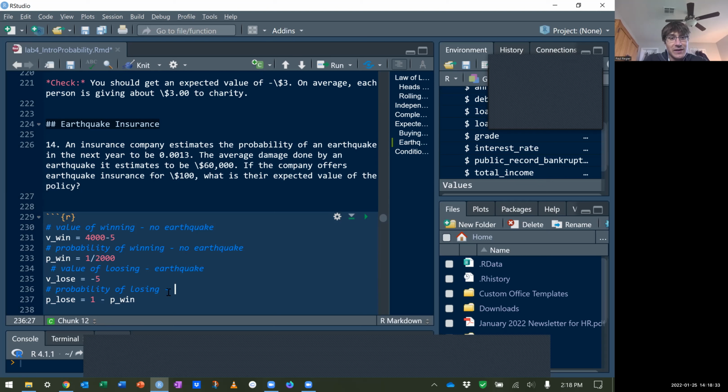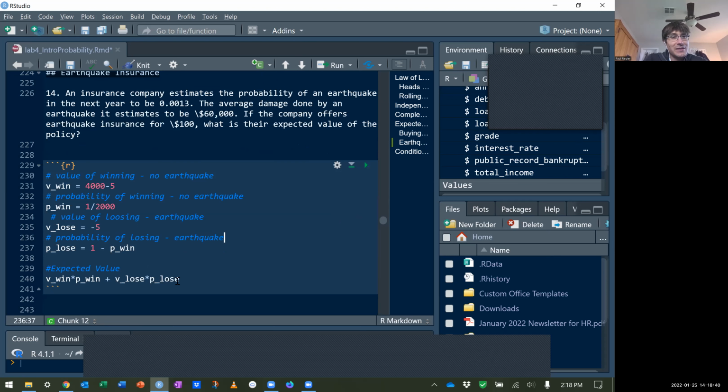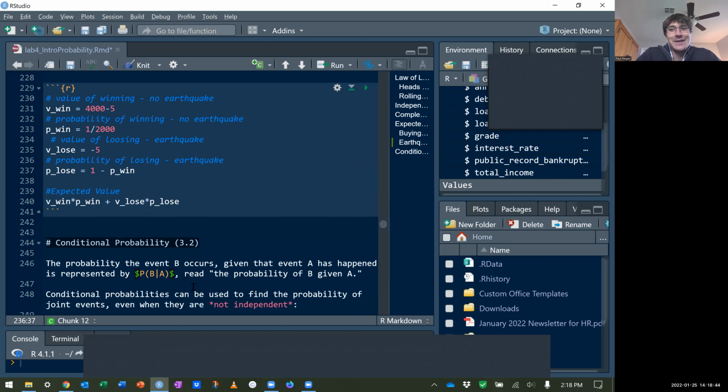So see if you can modify these numbers to fit that. The same formula will apply if you put the probabilities and values in correctly. All right, so once you finish that, you can pause this video. I'm going to cover the last section, which is conditional probability.